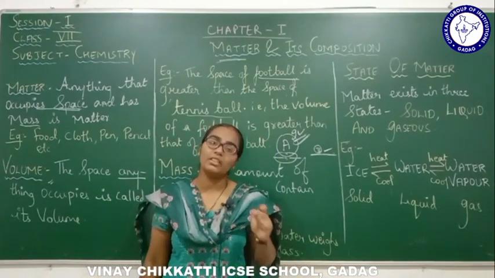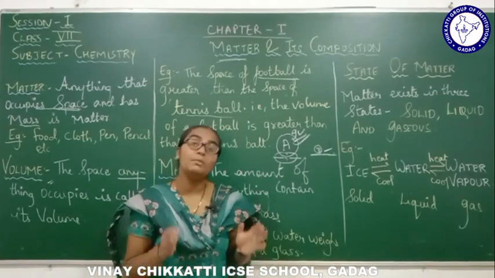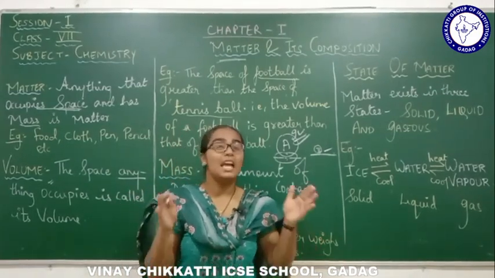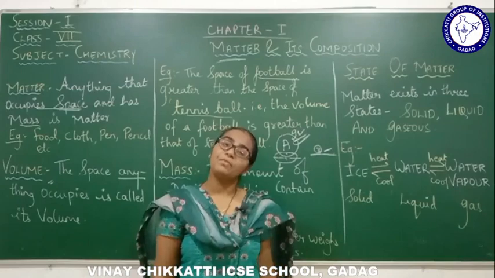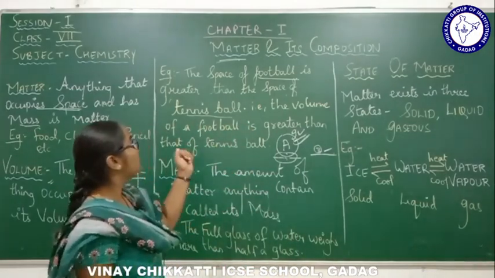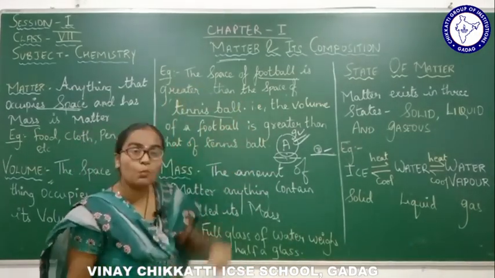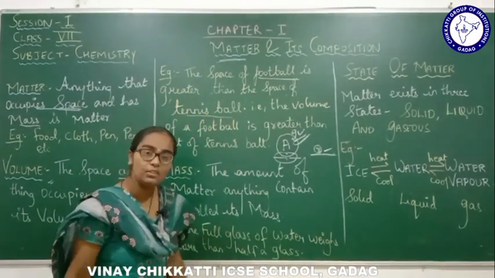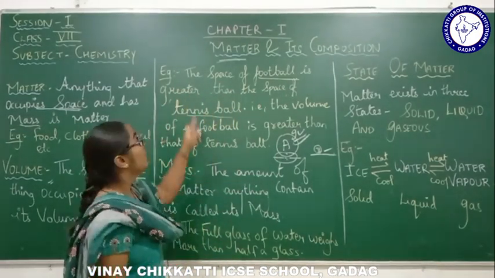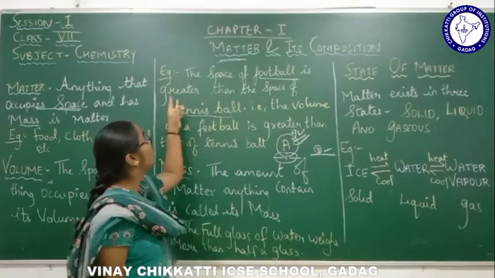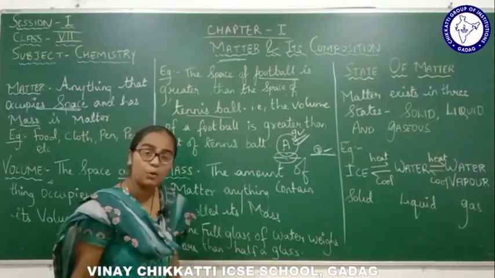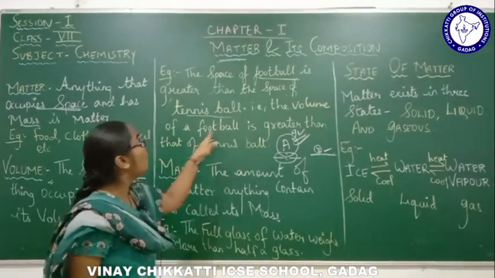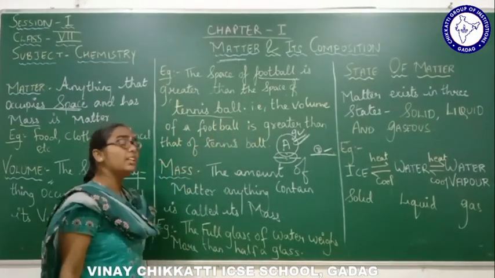In size and weight also, the football is much greater. So what the example says is, the space of the football is greater than the space of the tennis ball. That is, the volume of the football is greater than that of the tennis ball.